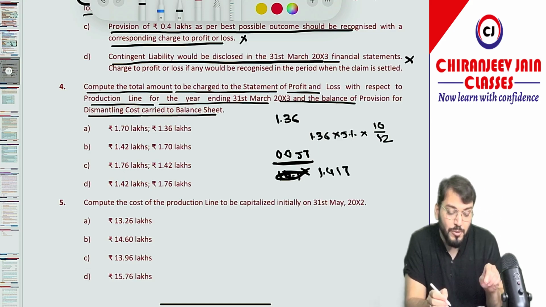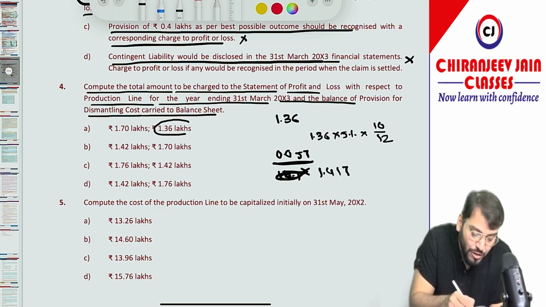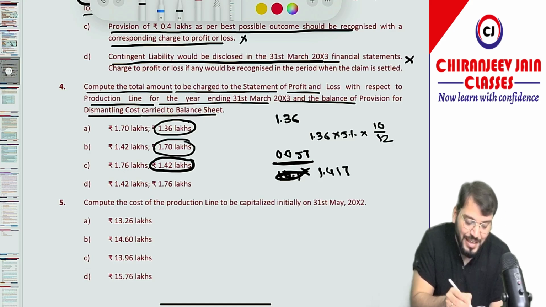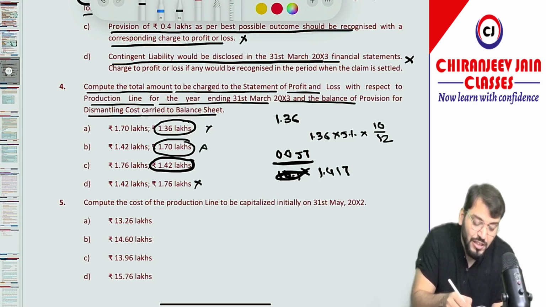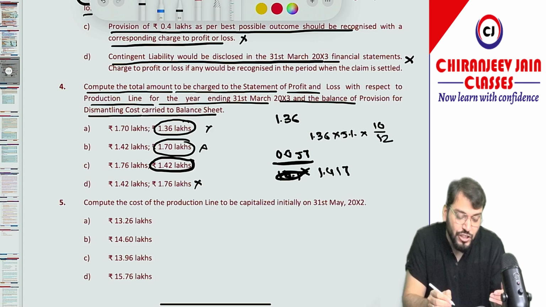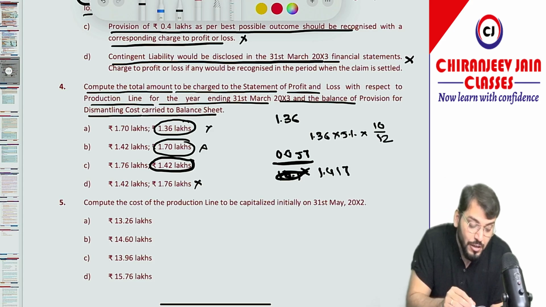So which one is the option? You can see they have asked for the provision. So 1.3 is not correct, 1.70 is not correct, 1.42 is correct. So of course, option C is the only correct one. This is also not correct, because even without calculating depreciation you can answer. They have asked to compute the total amount to be charged to the statement of P&L.